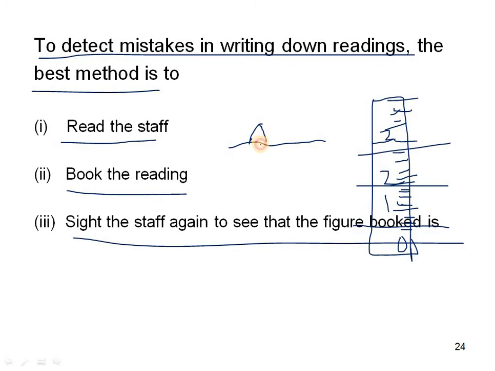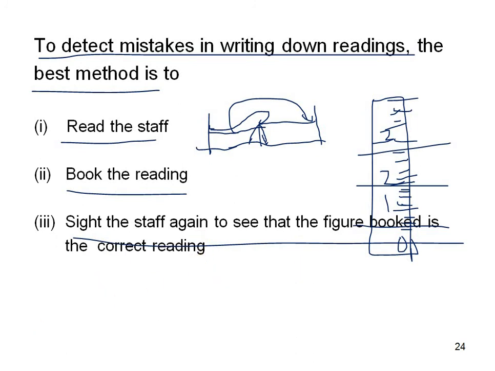So if you see the reading on the staff, and after that you see the reading on the staff again, that is BS. If you want to recheck again, turn the telescope to the back side reading, so that we can recheck whether the reading is in the correct position or not. And again you can see that same reading on the foresight also. So by sighting again and again, the readings will be got correctly. That is nothing but the book having the correct reading.